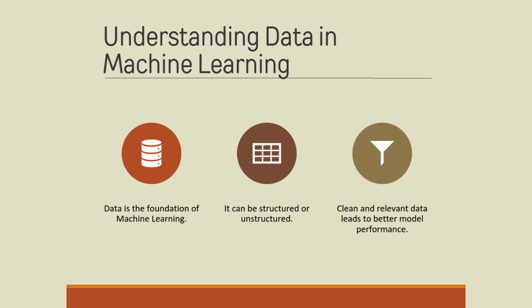Understanding data in machine learning. Data is the foundation of machine learning and directly affects model performance. It can be structured, like tables, or unstructured, like text and images. Clean, relevant, and well-prepared data helps models learn effectively, while poor data quality often leads to inaccurate predictions.